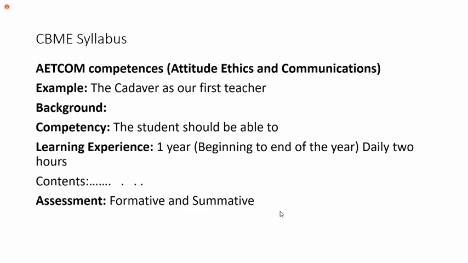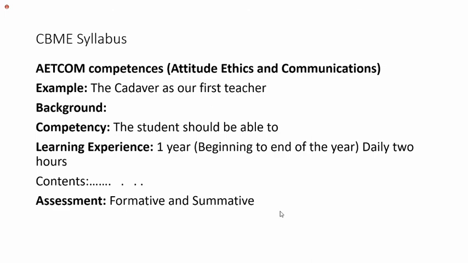This cadaver is donated by people to learn medical science. They are great people who donated their bodies to teach you anatomy. If you learn anatomy properly, you can easily deliver and treat patients very beautifully. That is the reason the cadaver is our first teacher.